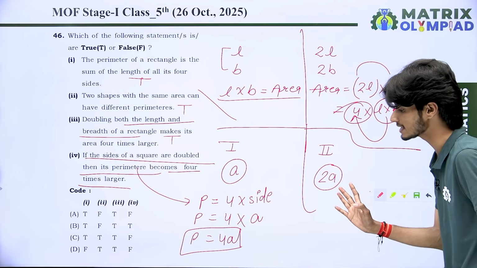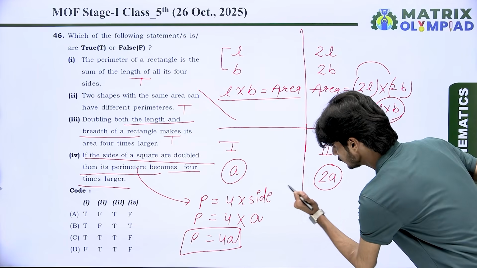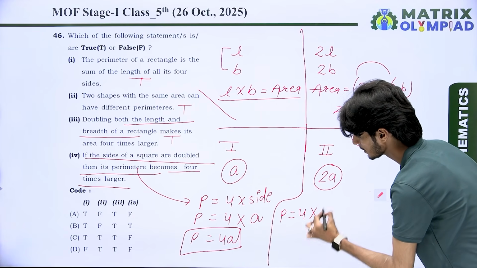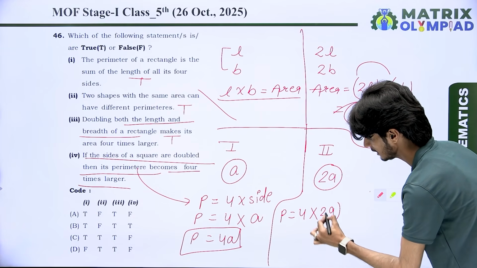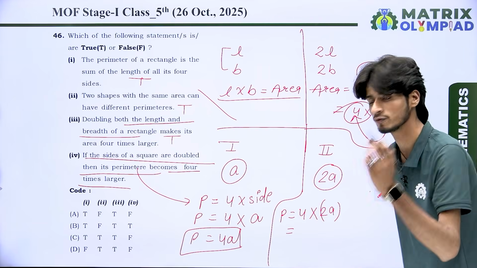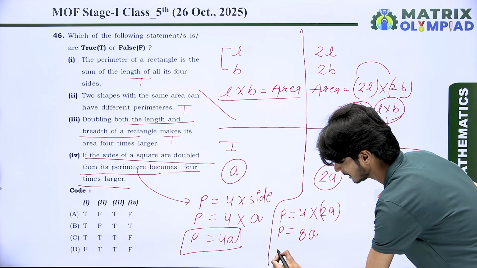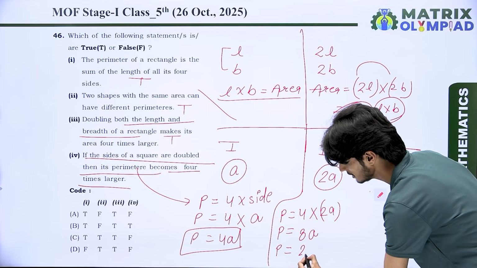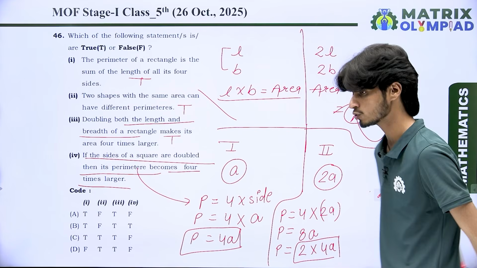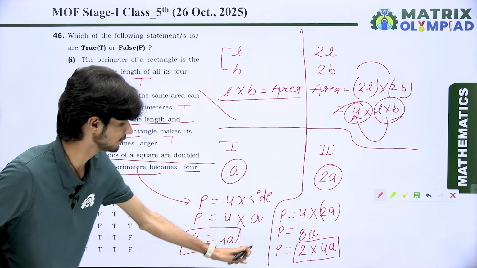And whenever the side is doubled, then the measurement of side is 2A. So what is the effect in perimeter? Look at here. We know very well the formula is similar for perimeter, but the measurement of side is changed. Then we take 2A as the measurement of side. And whenever we multiply both of them, then what we get? We get 4 2s are 8. It means perimeter becomes 8A. And for your kind information, we write it as 2 multiply 4A. Dear students, you look at here. What does it say? Here we have perimeter as 4A.